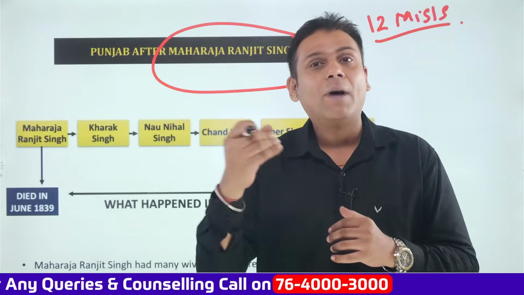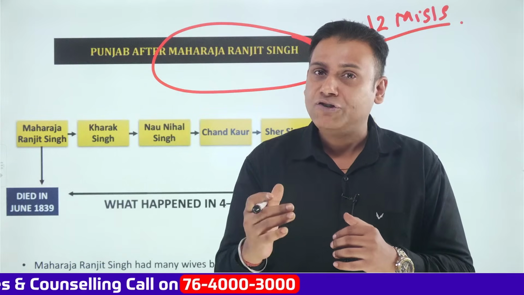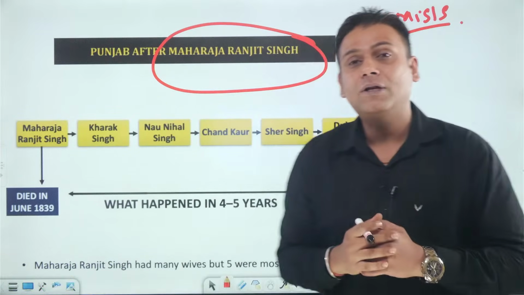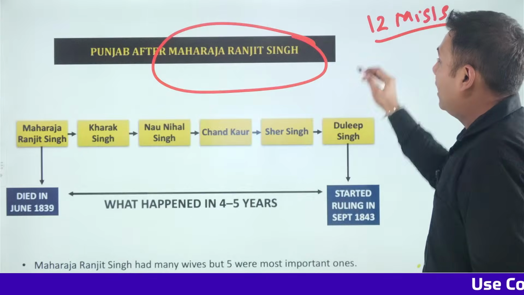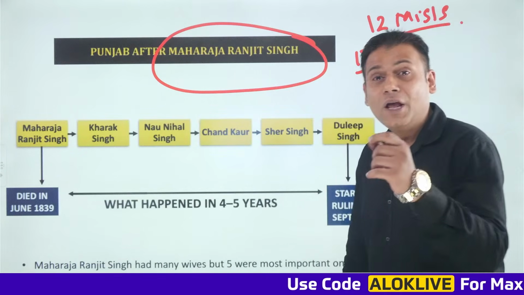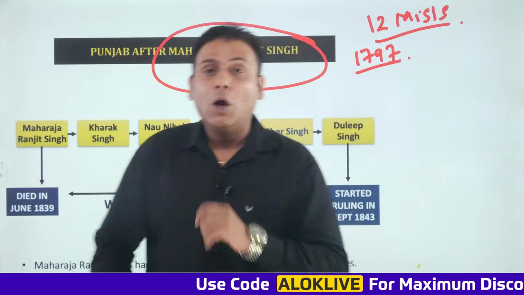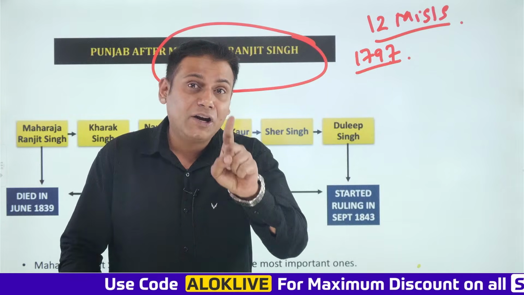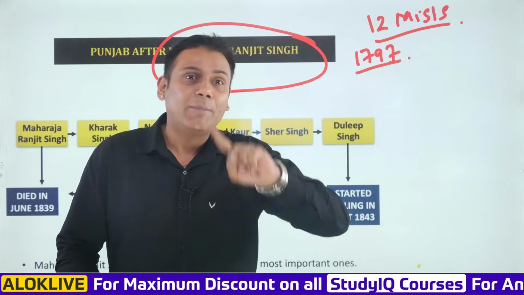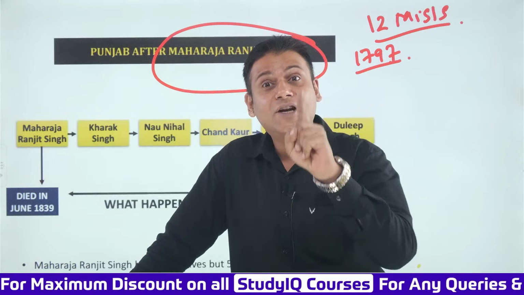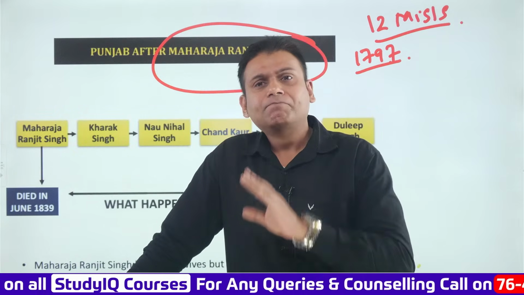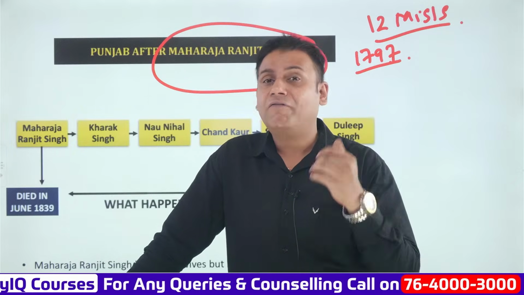In a very diplomatic manner, Maharaja Ranjit Singh ji subdued his enemies. Let me give you a very small example. In 1797, Maharaja Ranjit Singh ji defeated an Afghan ruler whose name was Zaman Shah. Zaman Shah again attacked the region of Punjab in 1798, and again he was defeated by Maharaja Ranjit Singh ji in 1798. So once and for all, the threat of the Afghans was subdued.